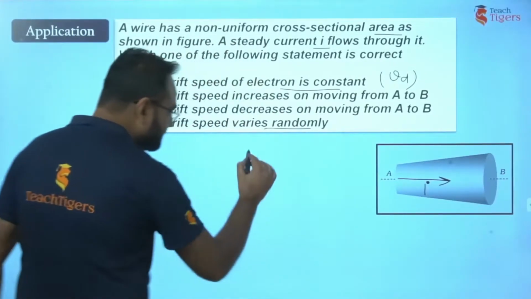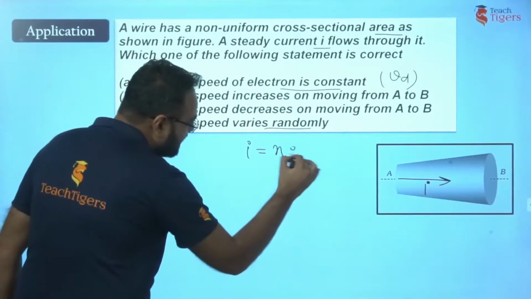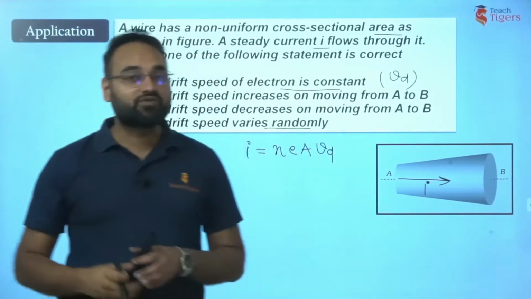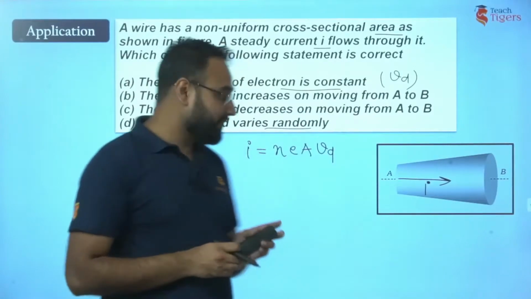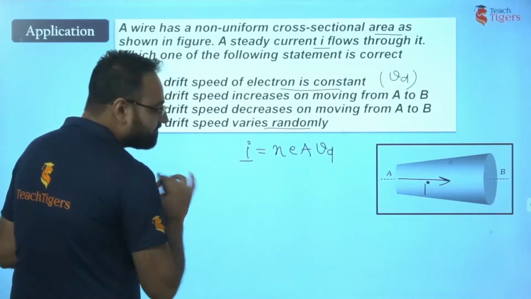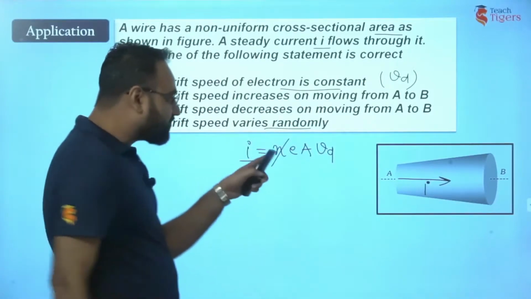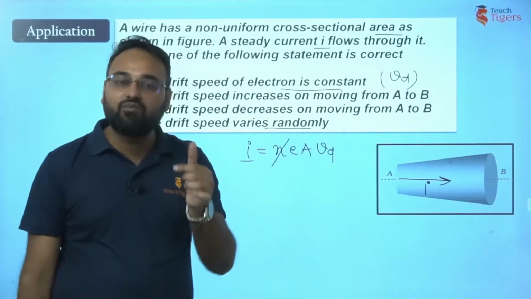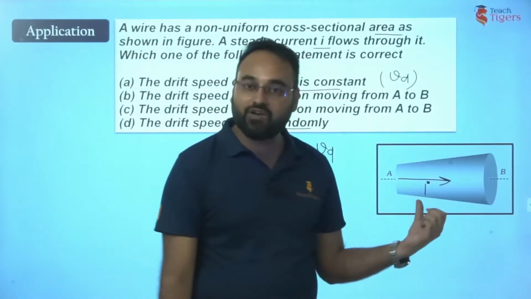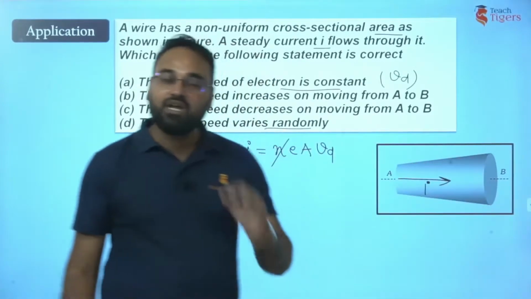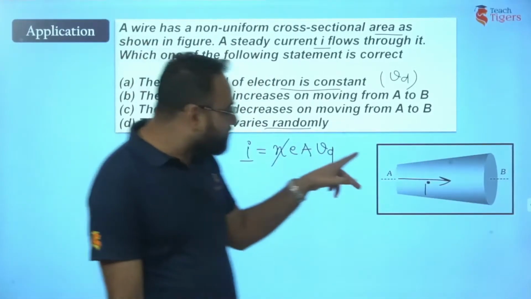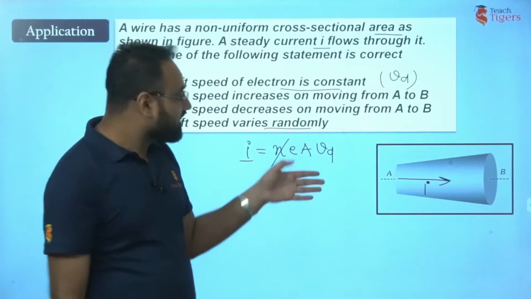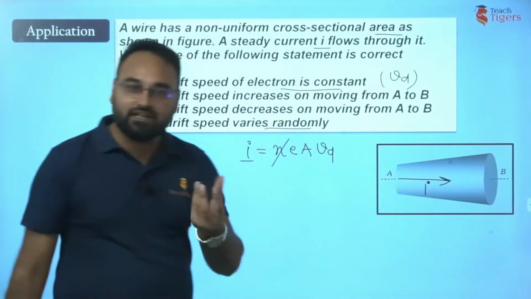Just write the expression I = NeAVd. Now this is a very important relation. You must remember it because we are going to use it at a number of places, right? So if you see, this term is constant. The number of electrons per unit volume, for sure it will be constant for this conductor, because the number of electrons per unit volume depends on the material we are using, be it copper or be it aluminium. It purely depends on the material. As long as the material is the same, this N is going to be the same. That means this N is constant because this wire has the same material.